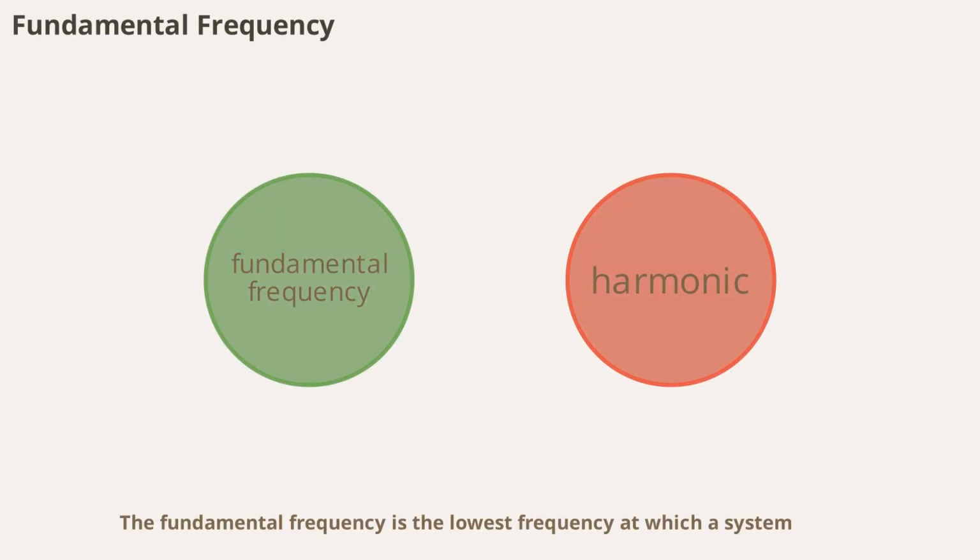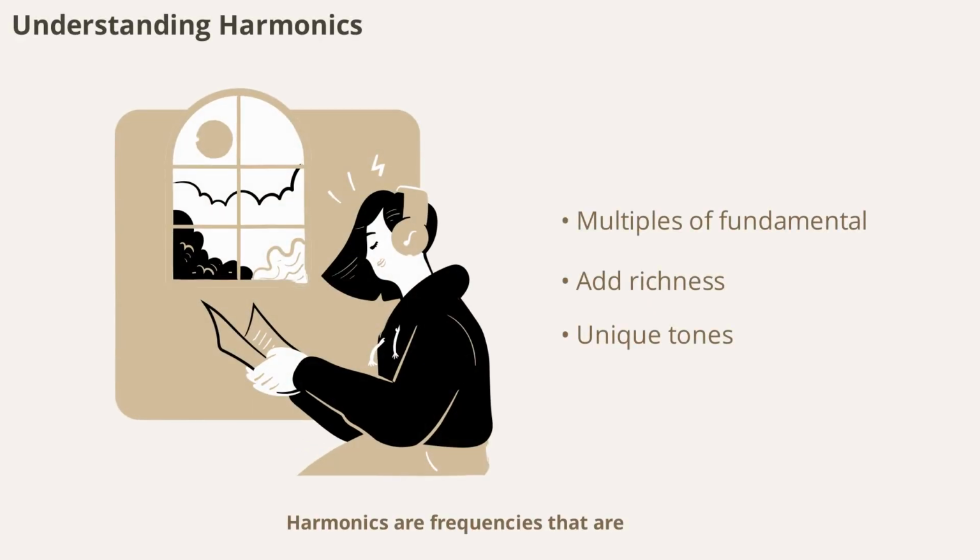Fundamental frequency is the lowest frequency at which a system, like a stretched string or air column, naturally vibrates. It's also called the first harmonic. All other frequencies at which the system can vibrate are multiples of this fundamental frequency. The fundamental frequency determines the pitch of the sound produced by musical instruments and is a key concept in acoustics and wave theory.